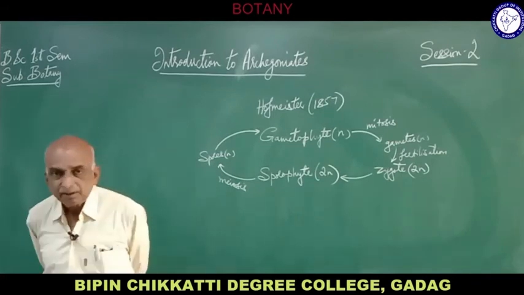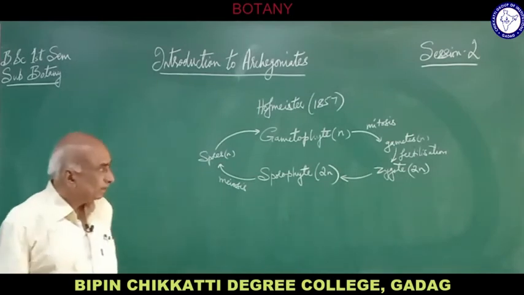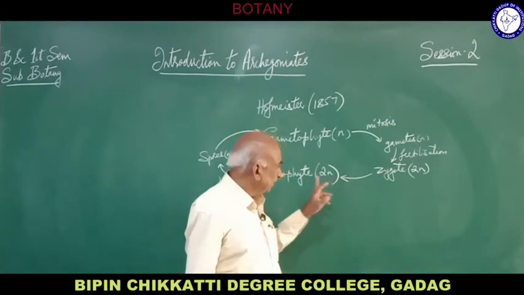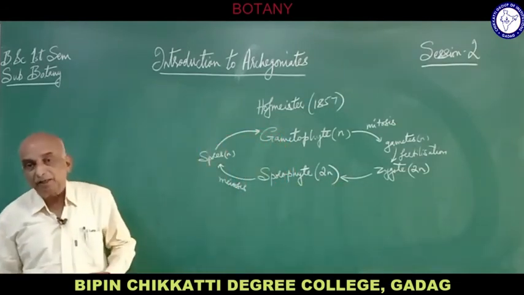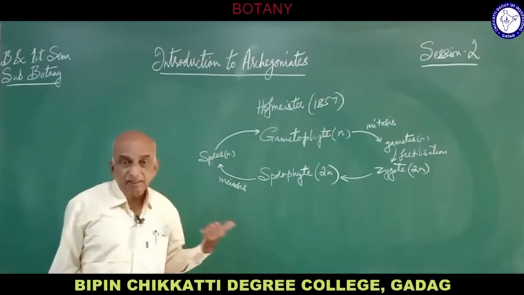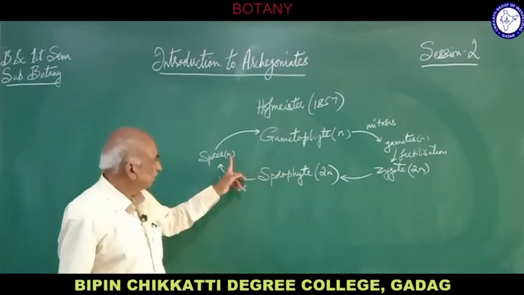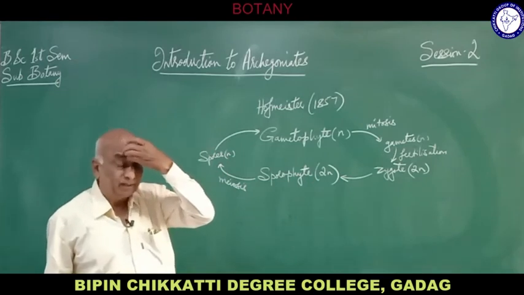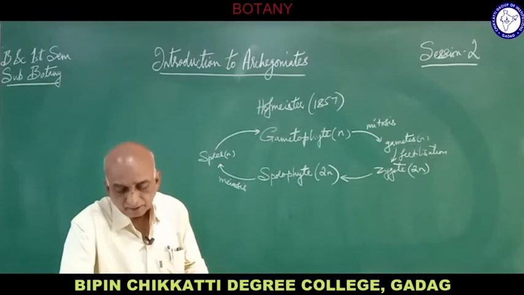However, as usual, the haploid gametes during fertilization fuse to form the zygote, and the zygote develops into the diploid sporophyte. But the diploid sporophyte develops spores by meiosis. There is a reduction division. So the diploid sporophyte gives rise to haploid spores. Each spore germinates into a gametophyte. That is how alternation of generation takes place.